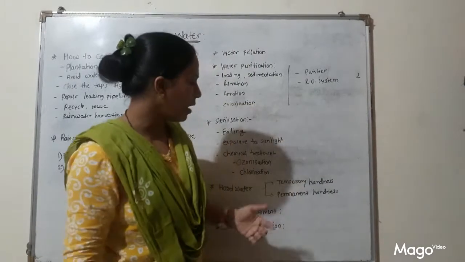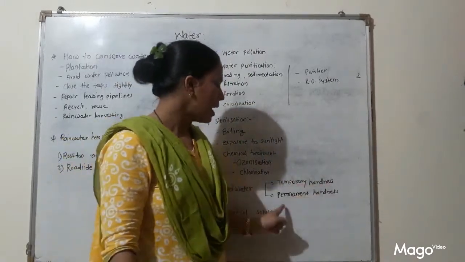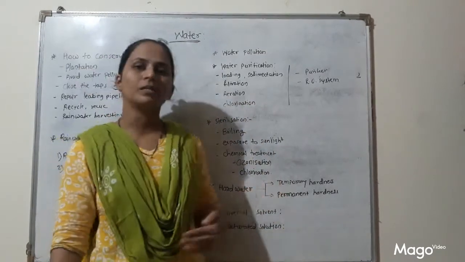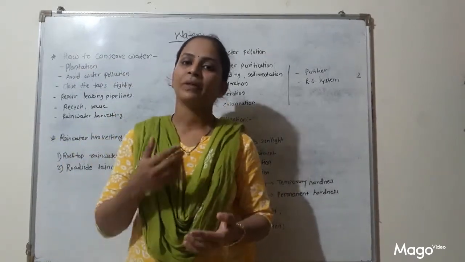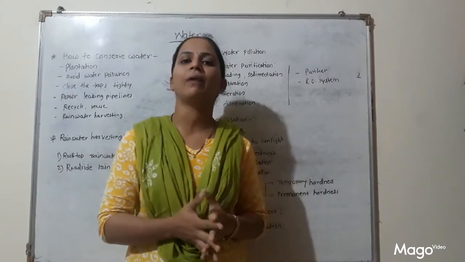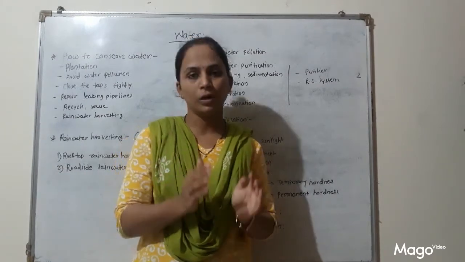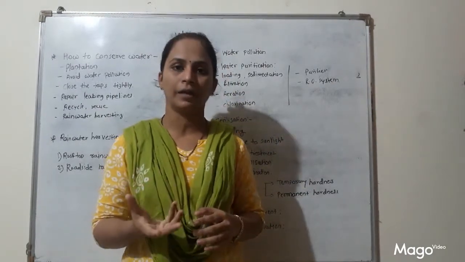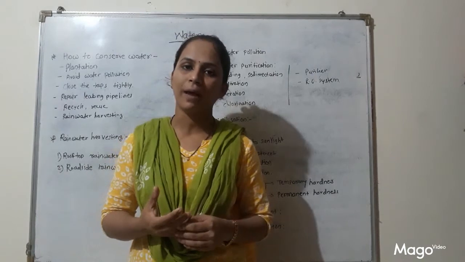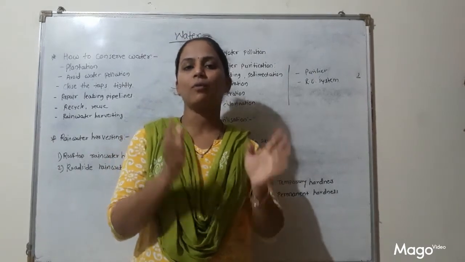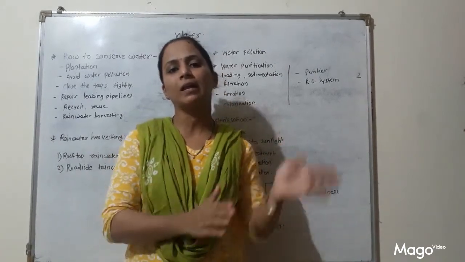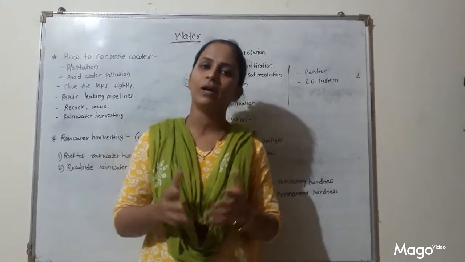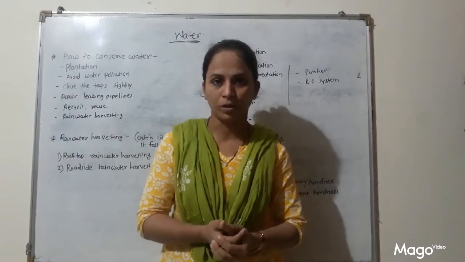There are two types of hardness of water, temporary hardness and permanent hardness. Then what is temporary hardness? If water consists of minerals like calcium bicarbonate and magnesium bicarbonate, then we can convert this temporary hard water into potable water by boiling or heating it. When we boil this water, what will happen? All this calcium bicarbonate and magnesium bicarbonate will convert into insoluble salt, and that water becomes potable, which means we can use that water.